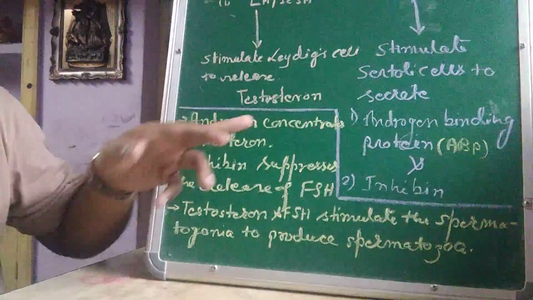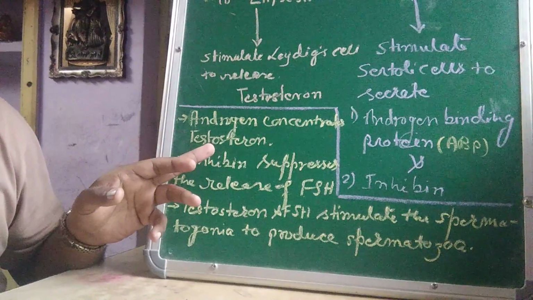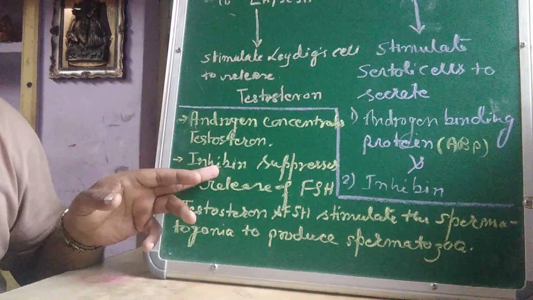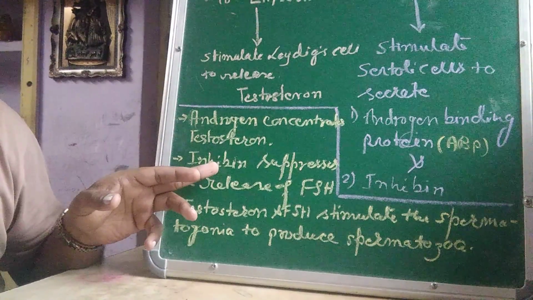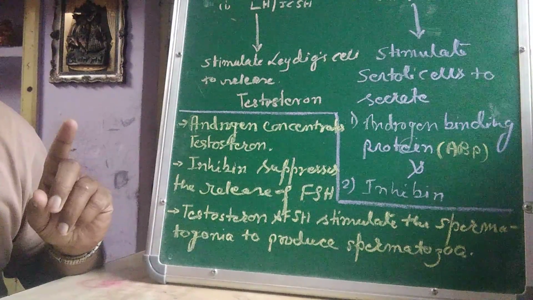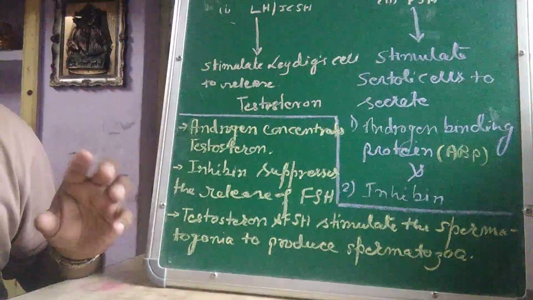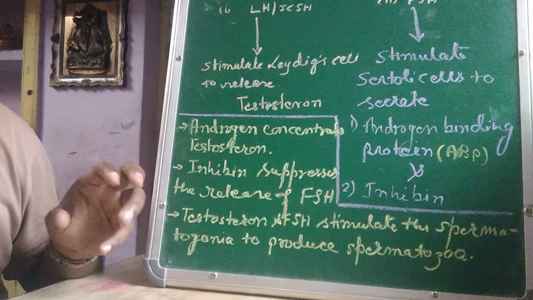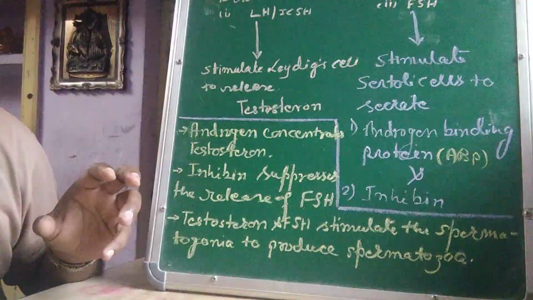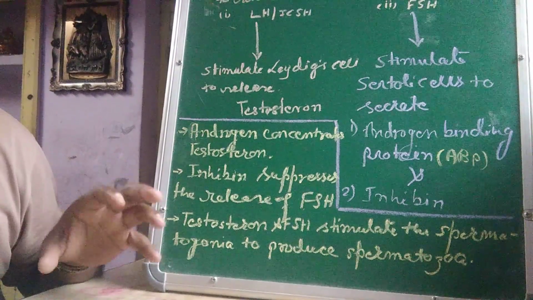It helps in increasing the concentration of testosterone. It is stimulated by Sertoli cells. Now inhibin suppresses the release of FSH. It is an inhibitory hormone. That means inhibin is produced when the amount of FSH is quite sufficient. Then it inhibits the secretion of FSH.